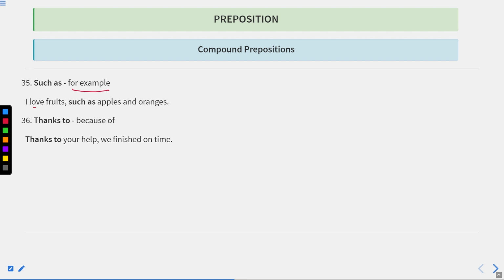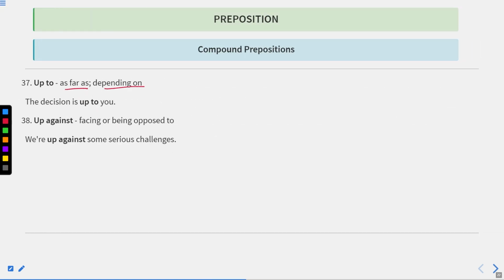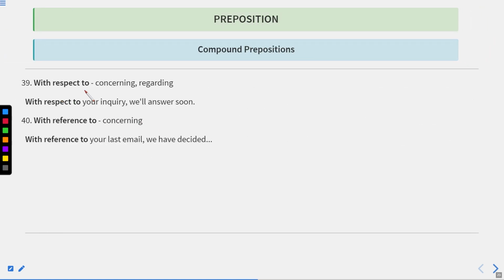Such as, for example. I love fruits such as apples and oranges. So, such as shows the examples. Thanks to, because of. Thanks to your help, we finished on time. Up to, as far as, depending on. The decision is up to you. Up against, facing or being opposed to. We are up against some serious challenges. We are facing some serious challenges. With respect to, concerning or regarding. With respect to your inquiry, we will answer soon. With reference to means concerning. With reference to your last email, we have decided.